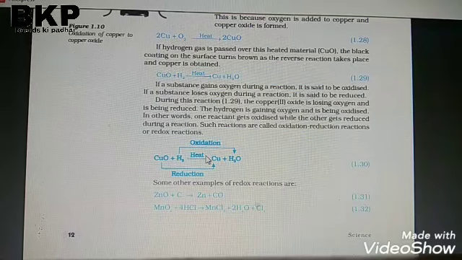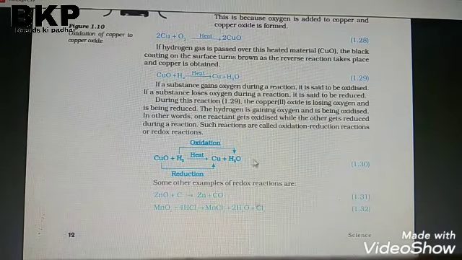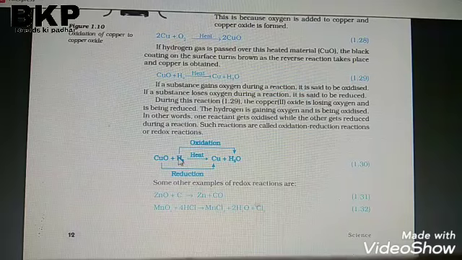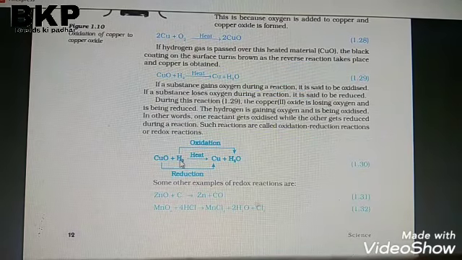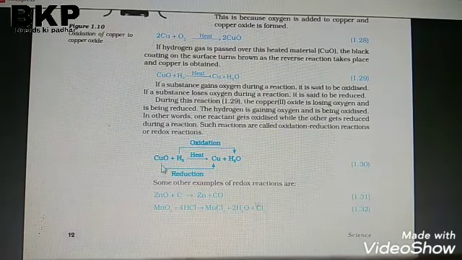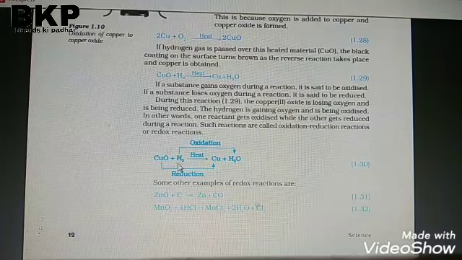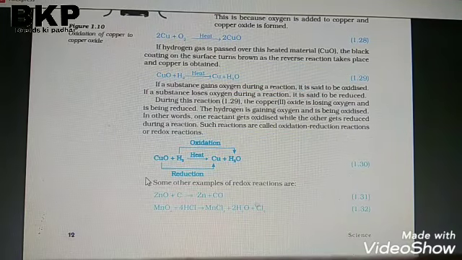Here you can see this is the oxidation part, and the opposite of oxidation, CuO, is known as the oxidizing agent, and the opposite of reduction is known as the reducing agent. You understand? CuO is the oxidizing agent and H2 is the reducing agent.